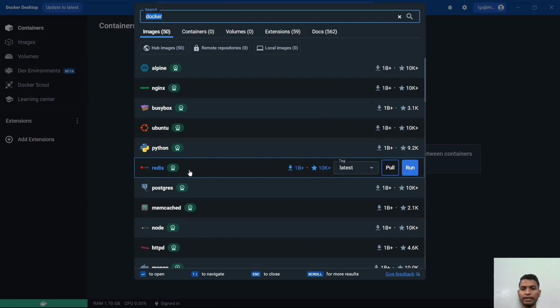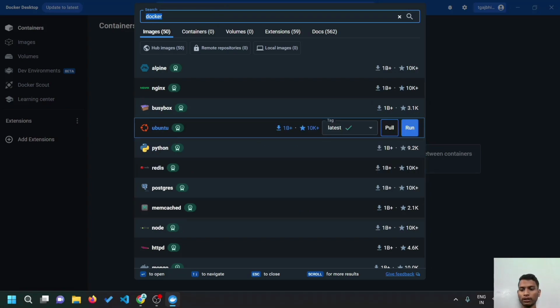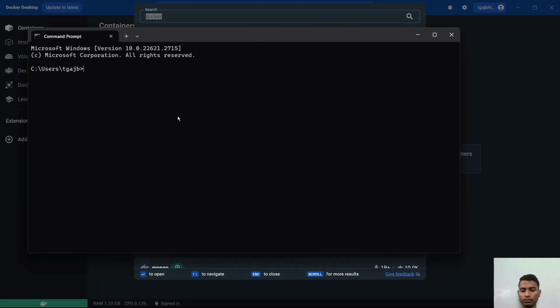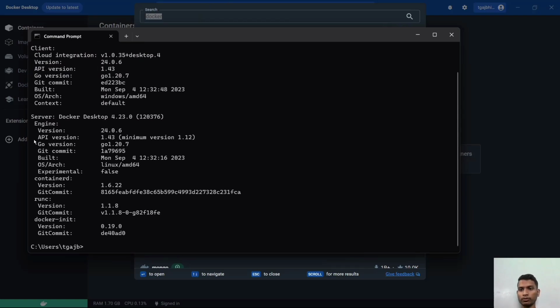So now we will simply begin with Ubuntu. For that, we have to just open the CMD. Firstly, check if Docker is successfully installed or not. The command is docker version. Docker Desktop 4.23 is the current version of Docker. Now, first of all, we have to begin by giving the credentials. The command is docker login.